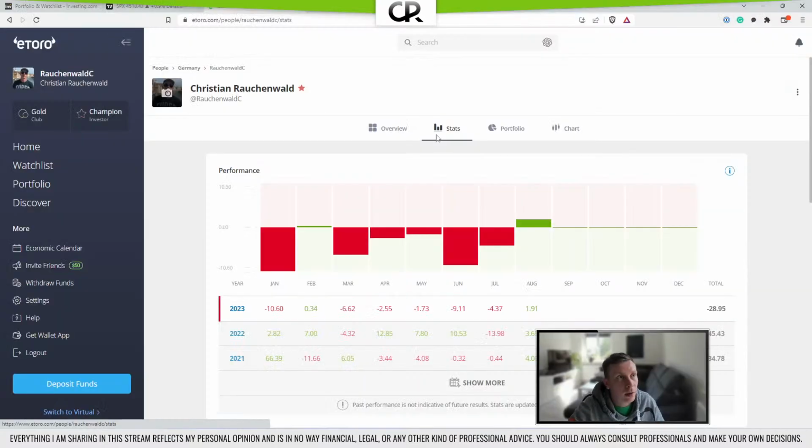With that, we can jump into eToro to take a look at the portfolio. Just going to push the magic button here, and here we are.